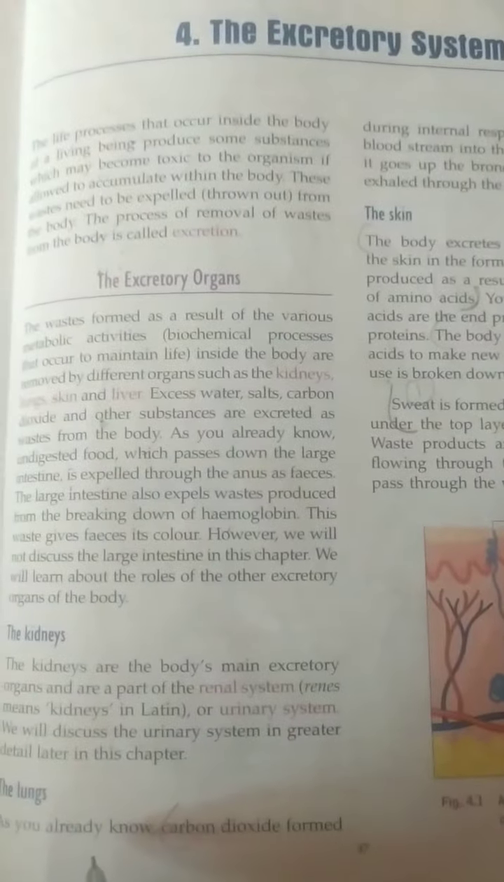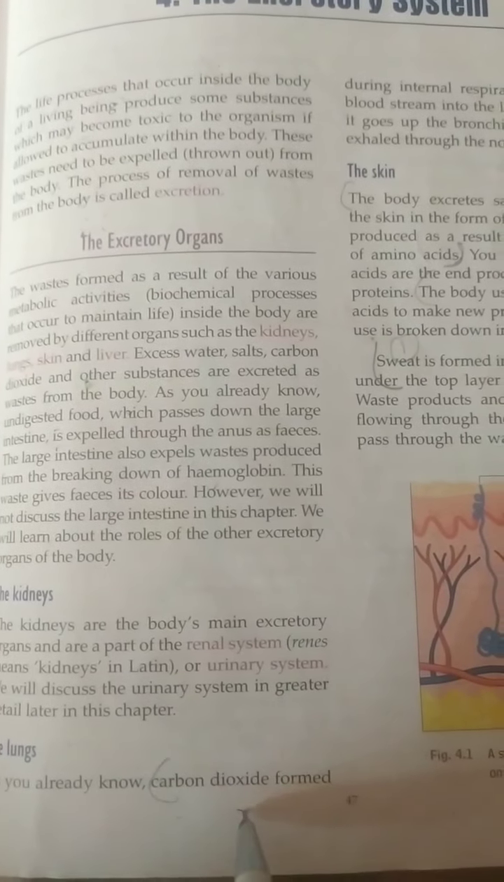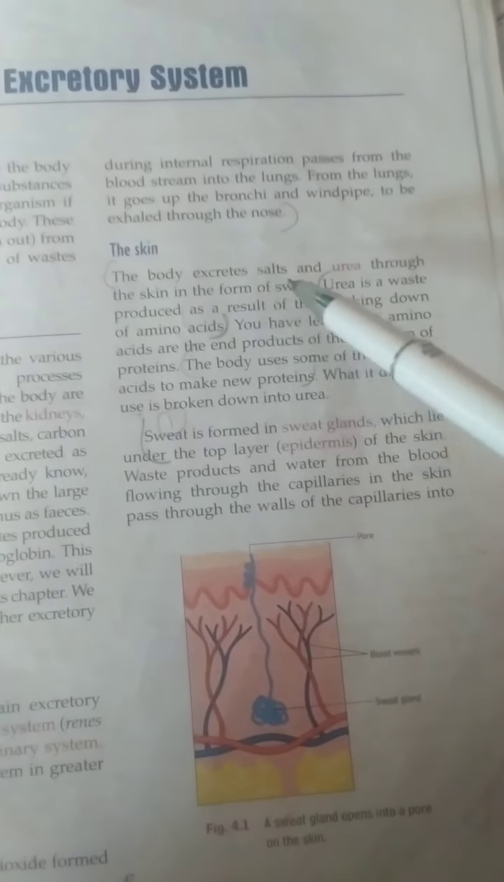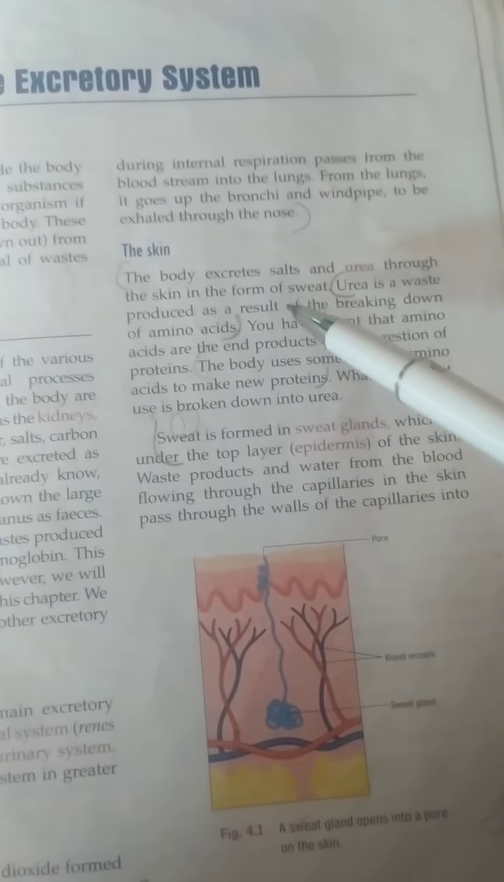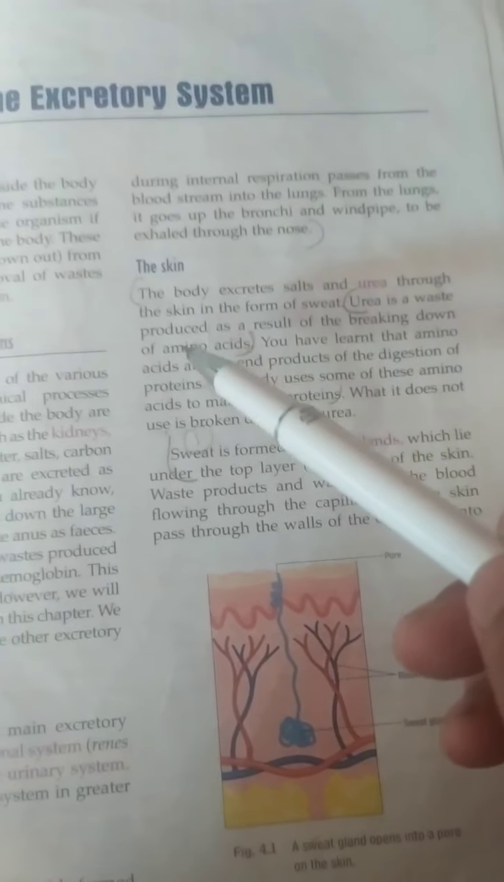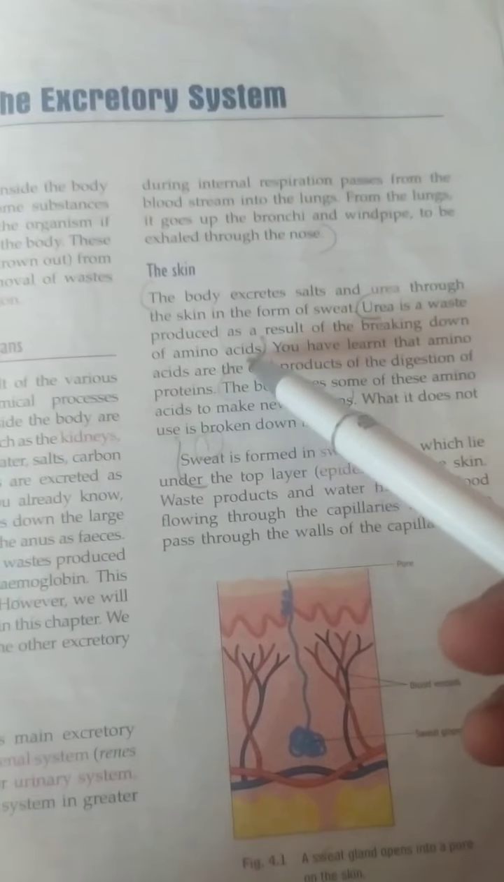So we have discussed the lungs. Lungs help to expel carbon dioxide as a waste product from the body. Then the skin generally excretes, or throws out, the salts and urea from the body. What is urea? Urea is produced as a result of the breaking down of amino acids.